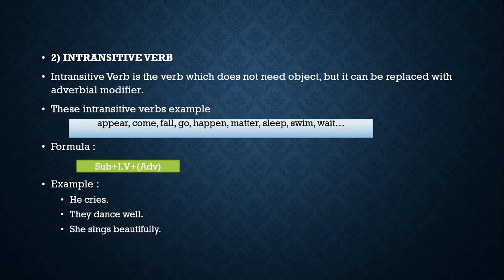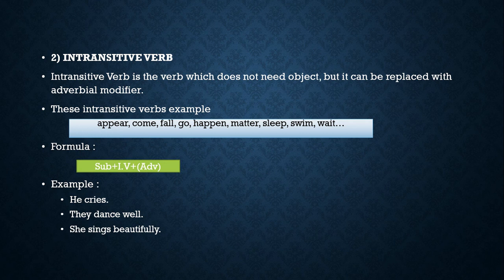Okay, next is intransitive verb. An intransitive verb is a verb which does not need an object, but it can be followed by an adverb modifier. The formula of intransitive verb is subject plus intransitive verb plus adverb. I would like to say again that the adverb can be added or not, depending on the sentence itself.